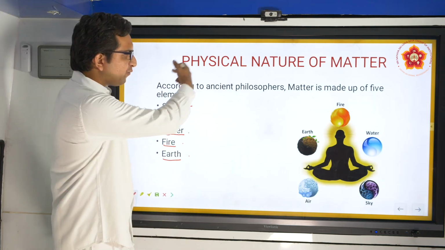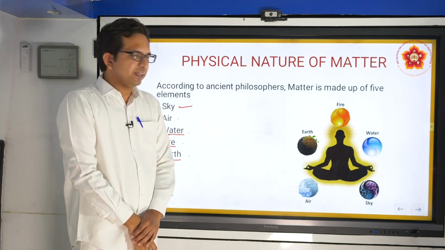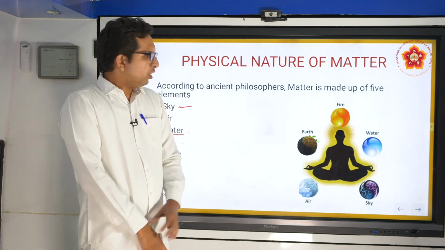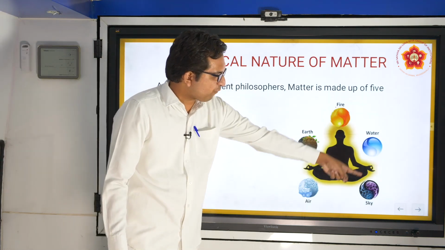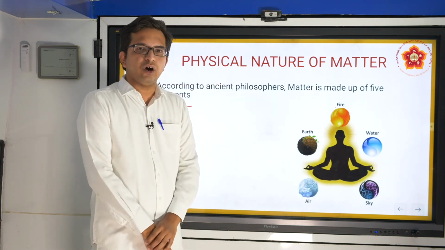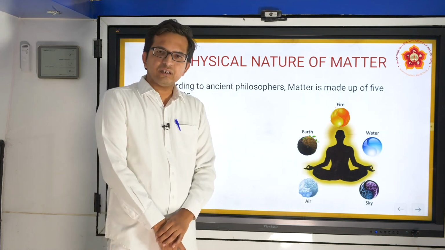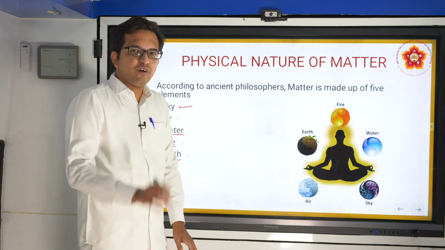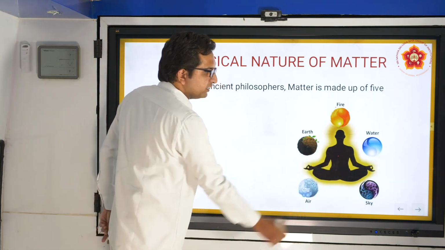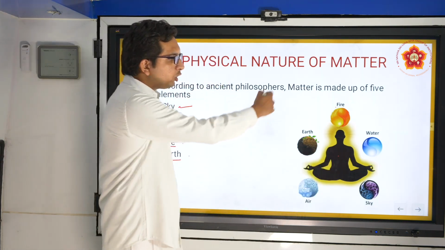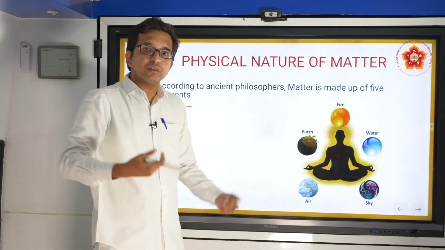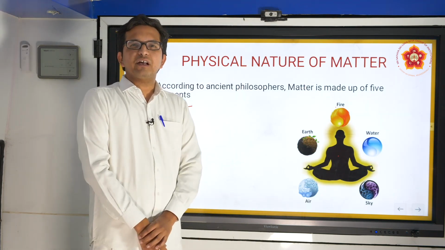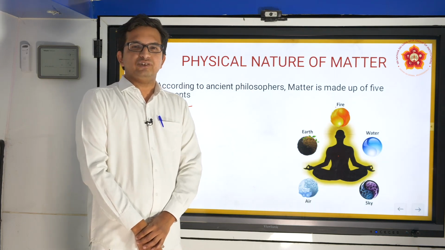So if this is the physical nature of matter, there is a figure which is present along with this. It shows these five elements in various forms. There's a man in between. What does this signify? The very sustenance of man is dependent on all these five factors for physical existence. But then our bodies are not just meant for physical existence.